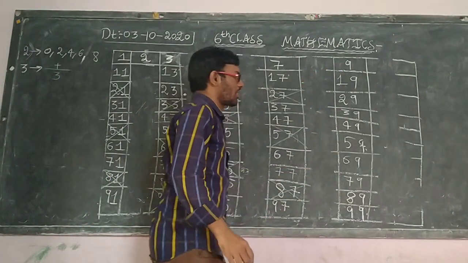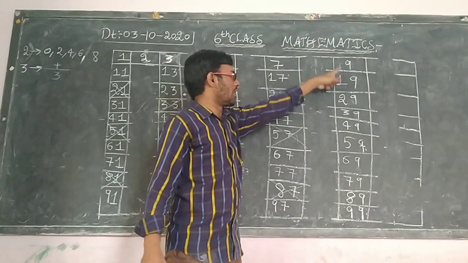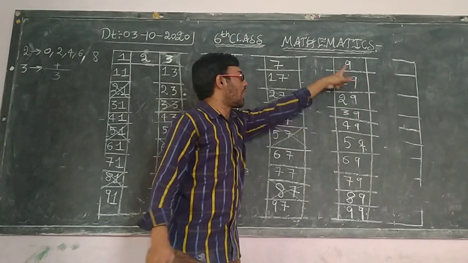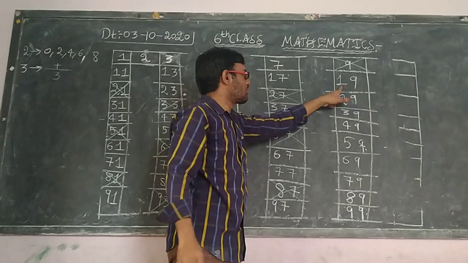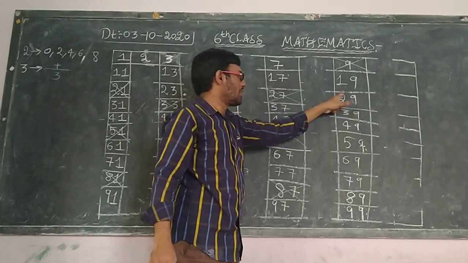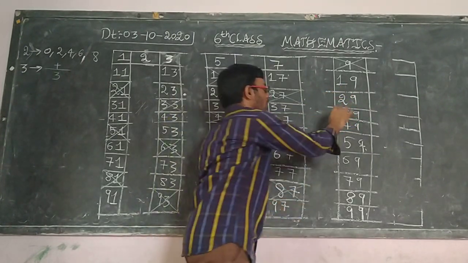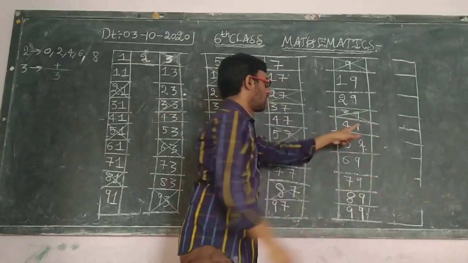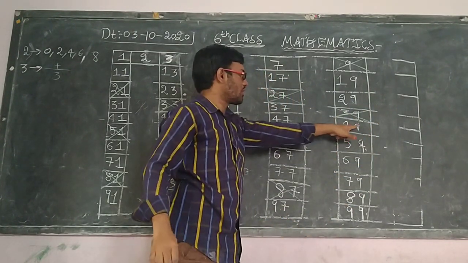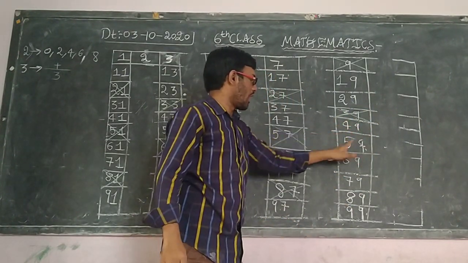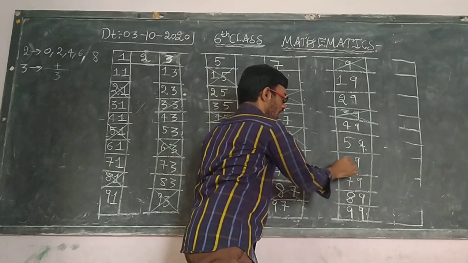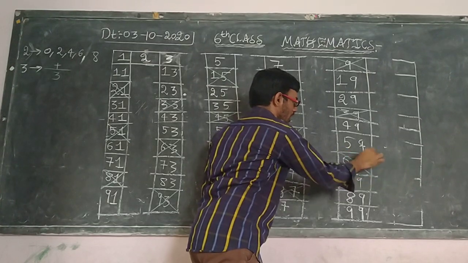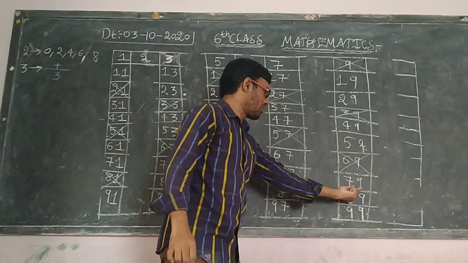Next, in the table of 9. 9 plus 1 is 10. 9 is also divisible by 3, so cut it. Next, 9 plus 1 is 10, 9 plus 2 is 11, 9 plus 3 is 12, 9 plus 4 is 13, 9 plus 5 is 14. Next, 9 plus 6 is 15. Cut it.